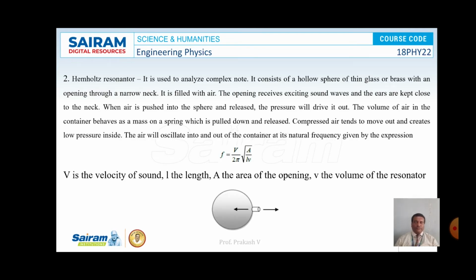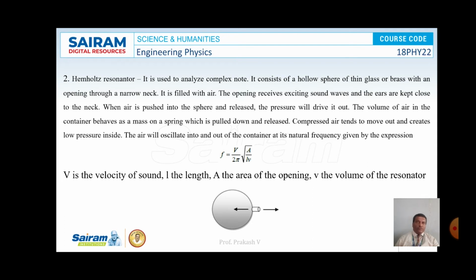The best example is the Helmholtz resonator. So here is a resonator. It is a glass jar open at one end, and here capital V is the velocity of sound and L is the length of the air column present inside the resonator, and small v is the volume of the resonator. When we take water into that glass jar, the air column present inside the resonator has its own frequency.